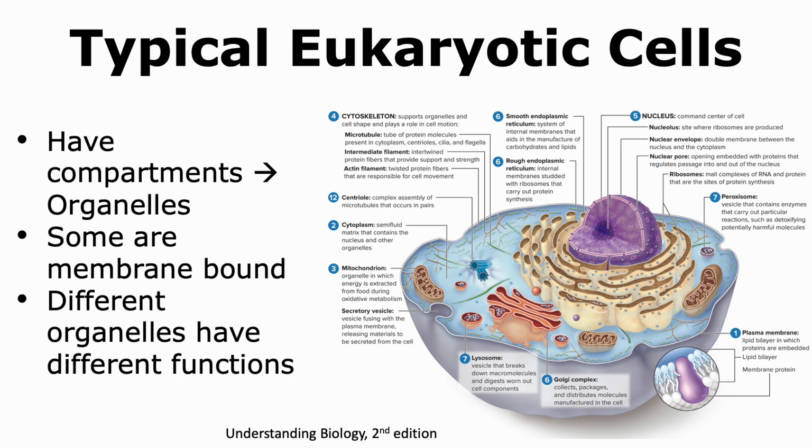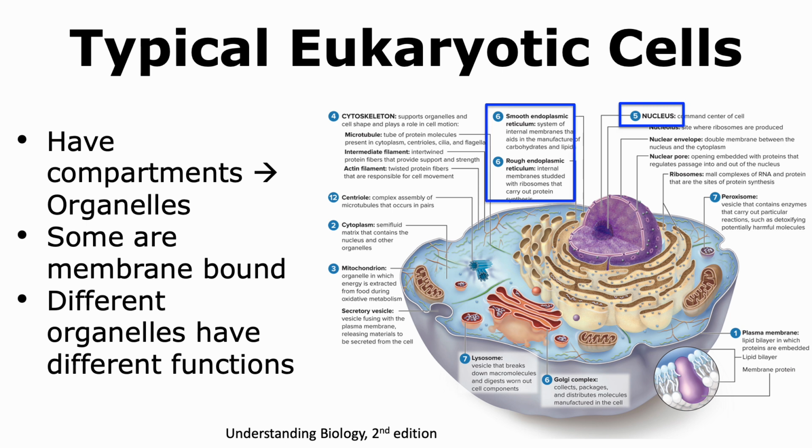The different organelles have various functions associated with them, which are different from one another. For example, the nucleus is a membrane-bound organelle that houses the DNA, or the genetic information, of the cell. Thus, it can be considered as the command center of the cell.